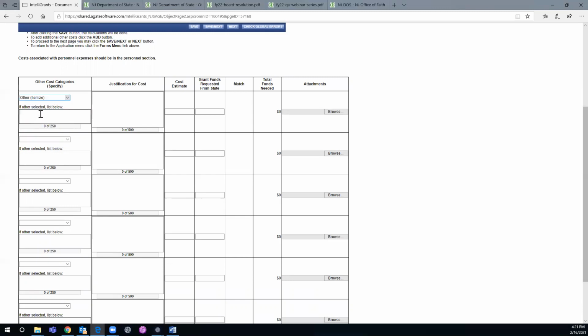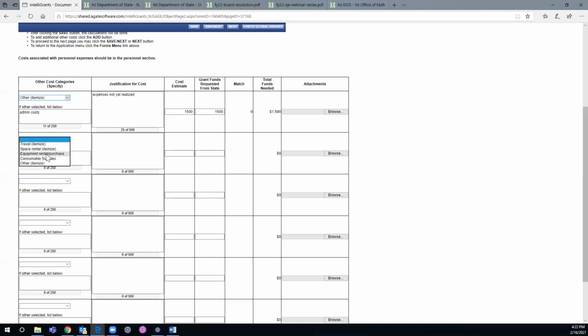So let's say you want to do admin costs, expenses not yet realized. Let's say the estimated cost is $1,500, and you're going to charge the grant $1,500. That leaves you a balance of $1,300.